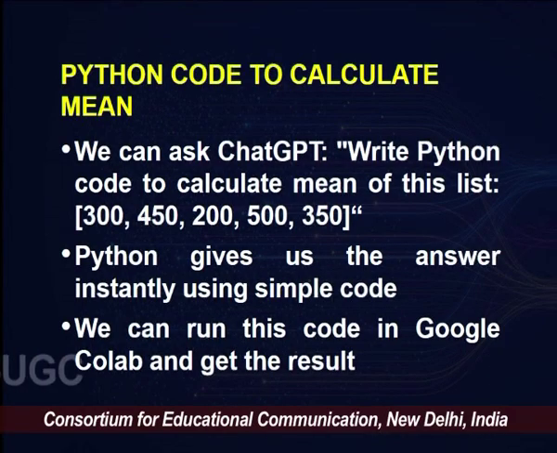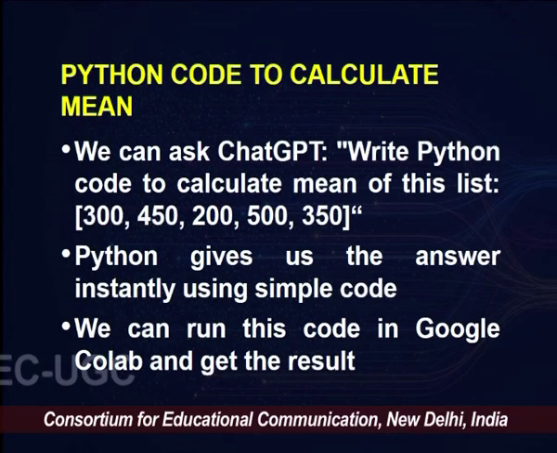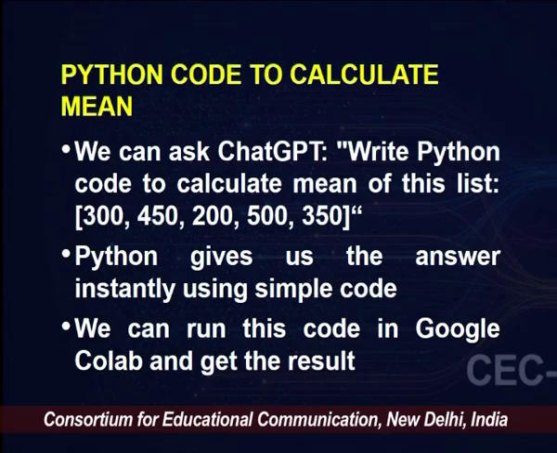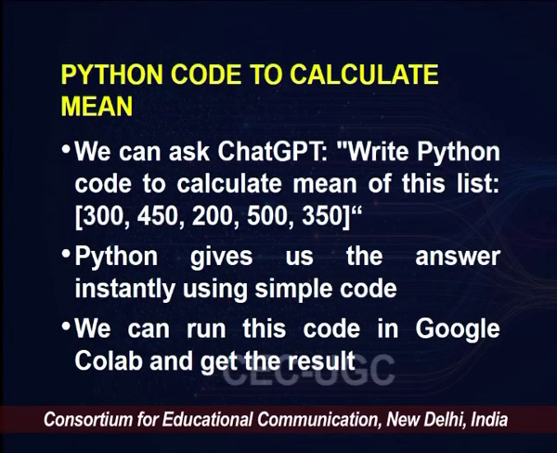Python will give us the answer instantly using simple code, and we can run this code in Google Colab and get the result. As we have already seen in previous sessions, this is how we are going to learn data science. We use our AI assistant tool as a tutor. We prompt it, ask our respective question, get the Python code it produces, and then use Google Colab, which is a free resource, to run that code.